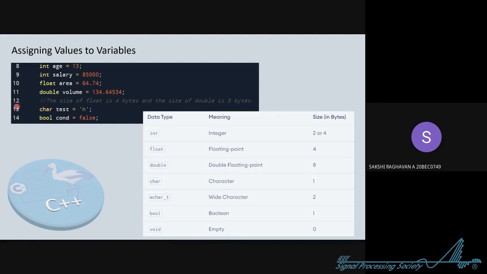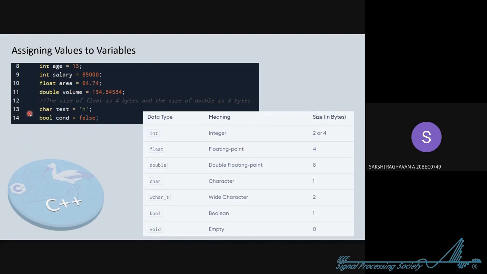Now in line number 13, you can see this new data type, char, right? So what does this data type allow us to do? This data type allows us to store character values. But there is a syntax for this. For all the data types, you define the data type, then the variable name, then the assignment that is the equal to sign, and then the value that you want to store, and then the semicolon. That's it. That's the assignment. That's the syntax for all the assigning of the values.